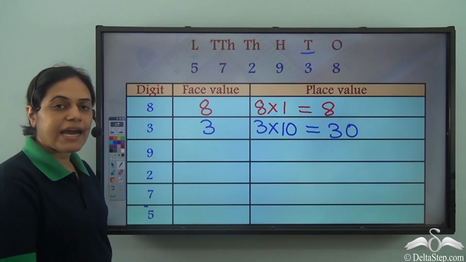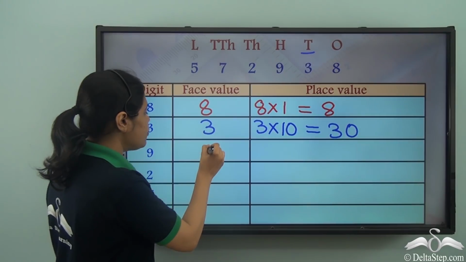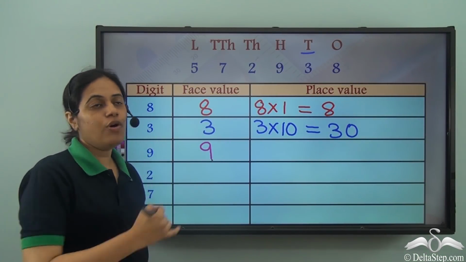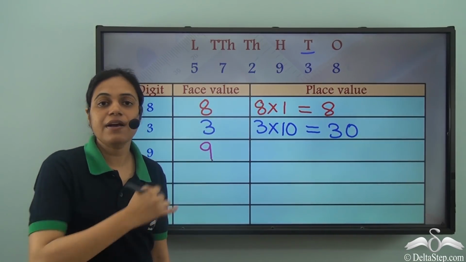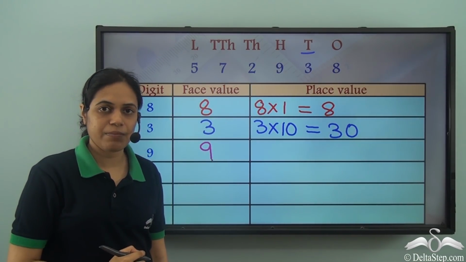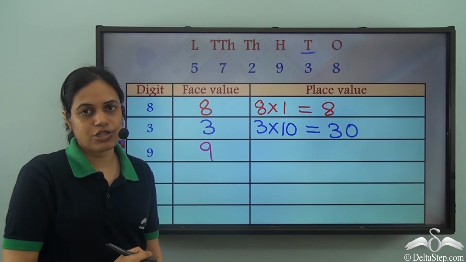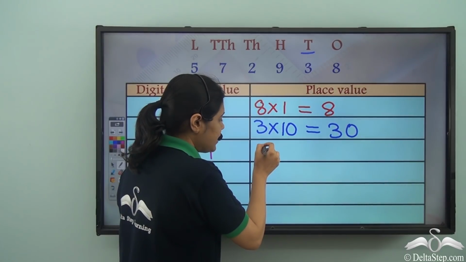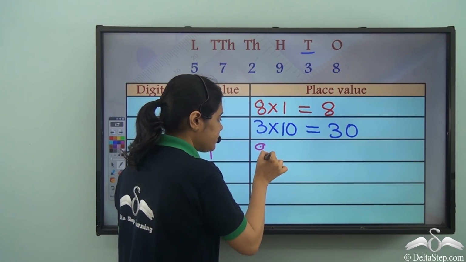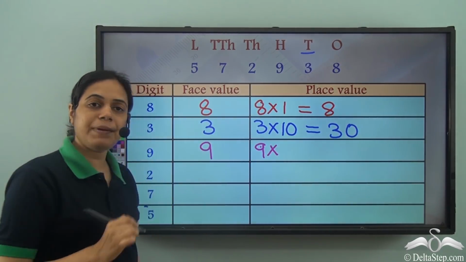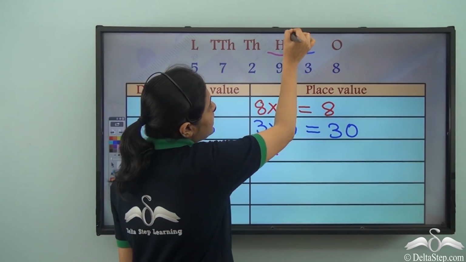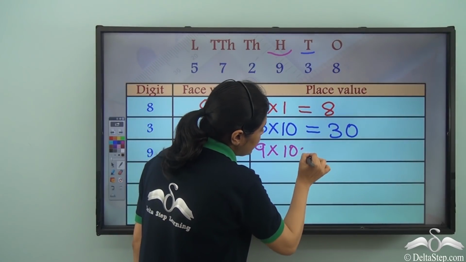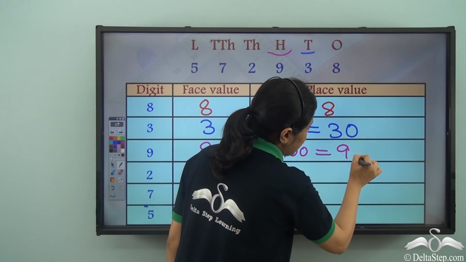Now I have 9. The face value of 9 is 9. So you see, for writing the face value, I don't even need to check where 9 is placed in the number. It is the same as the digit. But what is the place value of 9? Place value of 9 is the digit 9 multiplied by the place. What is the place where 9 is put? Hundreds. So 9 into 100, that is 900.